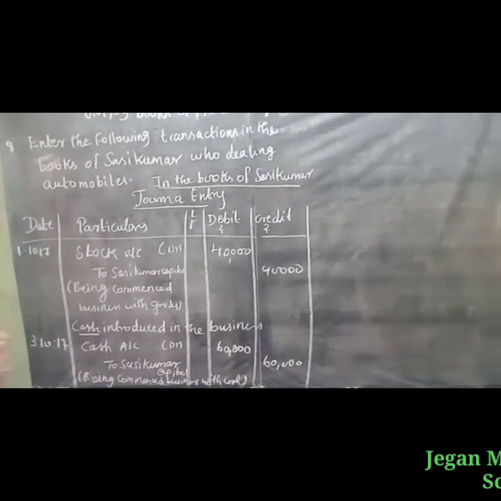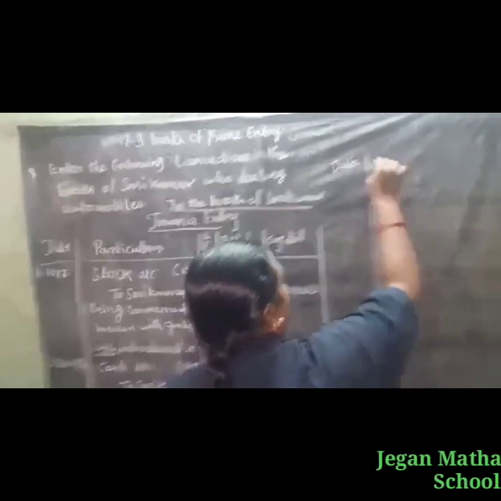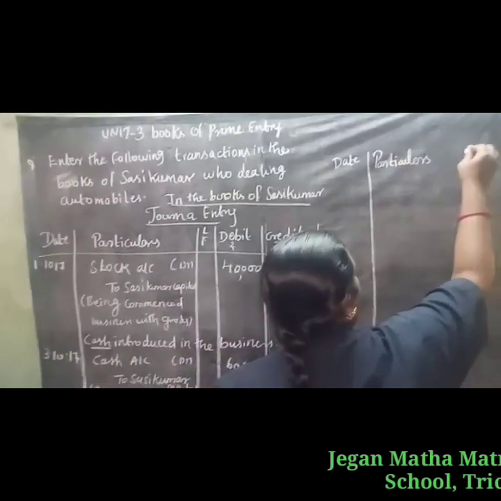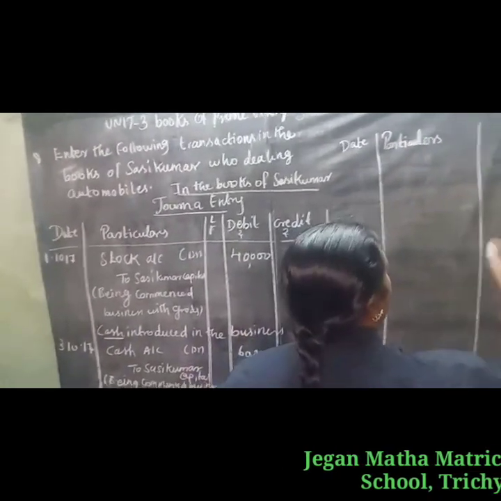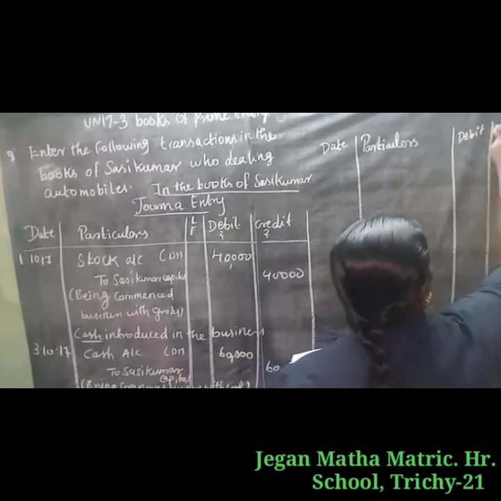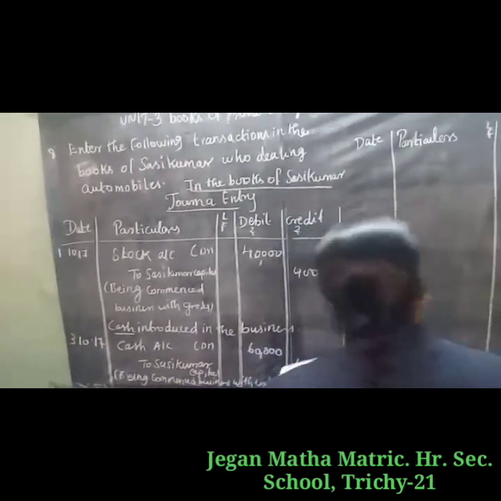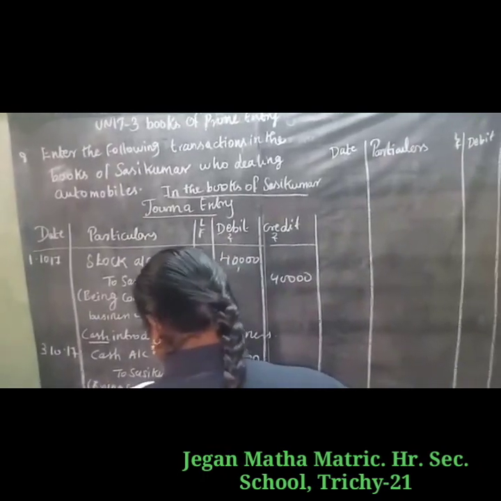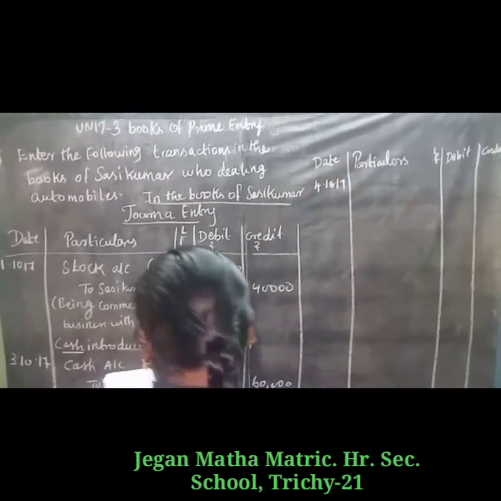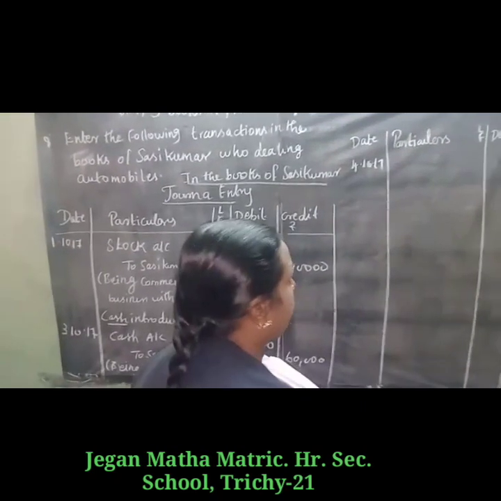Okay, so next, third one. We have to write again date, particulars, debit, credit, LF. Okay, so next transaction, date 4/10/2017, purchased goods from Arul on credit. It is a credit transaction.